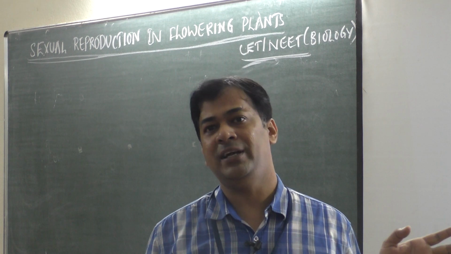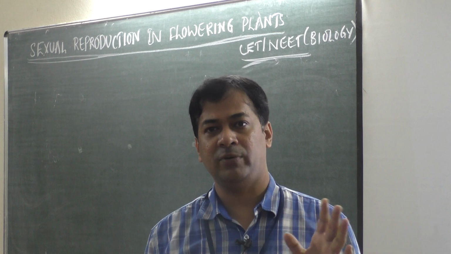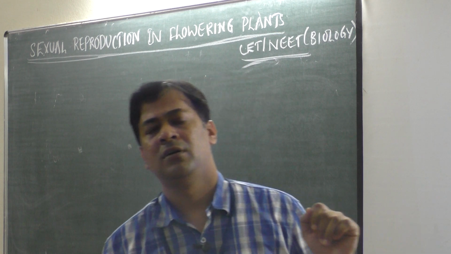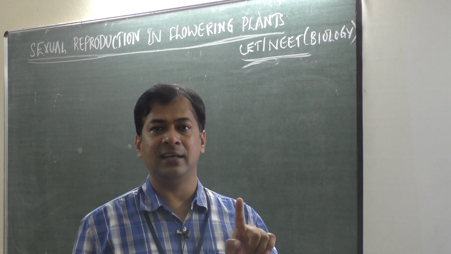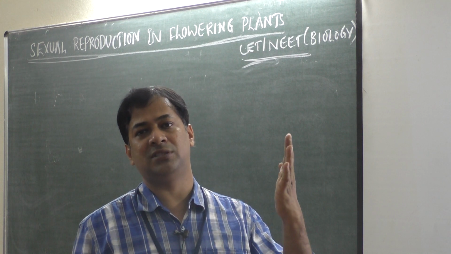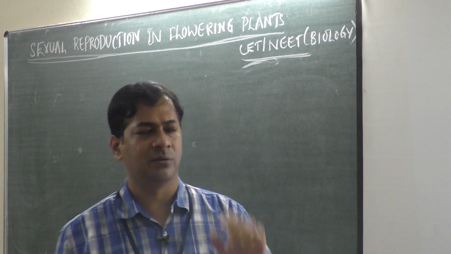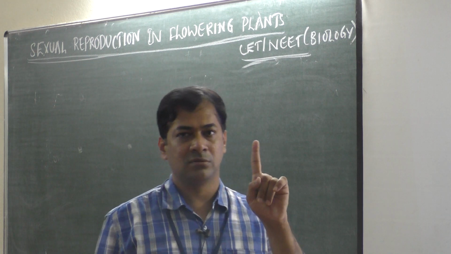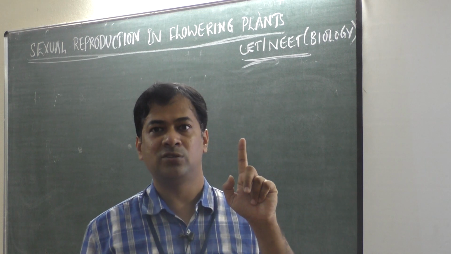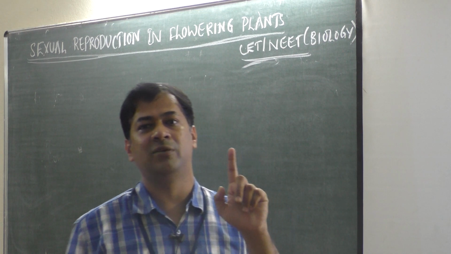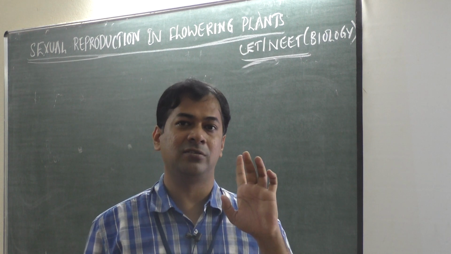Now AIIMS is clubbed with NEET. Recently, in the 2019-20 NEET, they have clubbed AIIMS with NEET. Based on NEET ranking only, they will choose for AIIMS, that is All India Institute of Medical Sciences. There are 9 AIIMS in India, I told you. Delhi AIIMS is top. Every student's dream is to join Delhi AIIMS, but your score should be more than 650 out of 720.